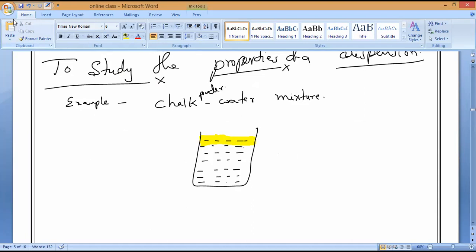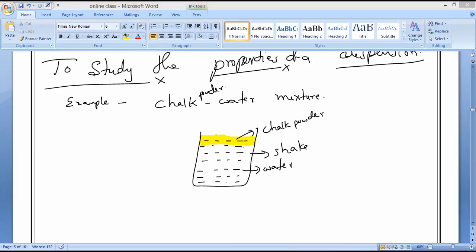You shake it. This is the chalk powder, and this is the water. Once they mix together, please shake it. If you have it in your hand, you can shake it. Now you can all see, if you shake chalk powder with water in a beaker, you will find that the water turns into a milky suspension. Is it right or wrong? Shake it, everybody. It turns milky. Is it right or wrong?